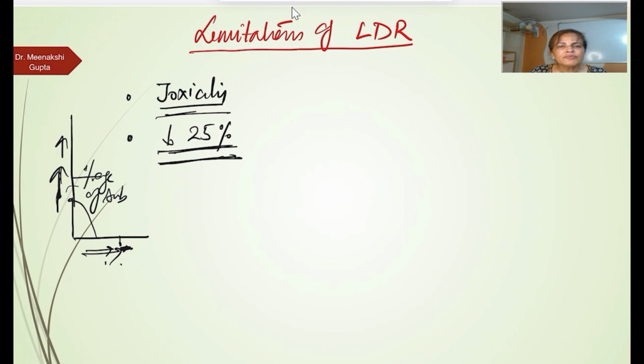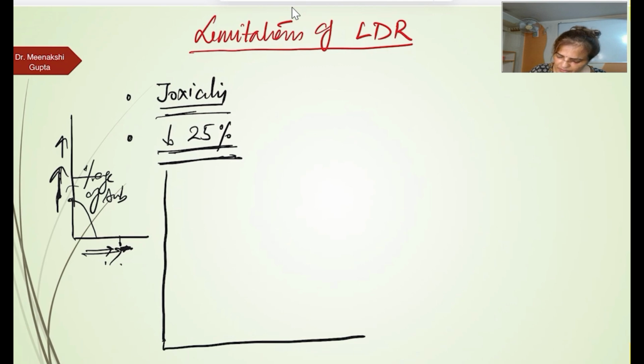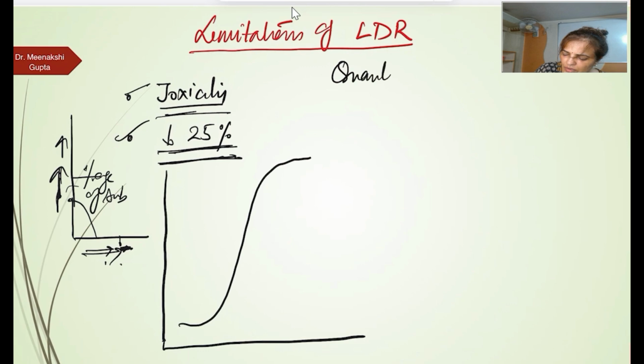And such type of graph which shows all or none phenomenon, they are called quantal dose response curve. इनको quantal responses कहते हैं, and that graph is a quantal dose response curve. Here also we are going to get the sigmoid shape curve. ठीक है, इसमें भी हमें sigmoid shape curve ही मिलती है. And this is a solution of this limitation of LDR है, and the solution is we can draw a quantal dose response curve.